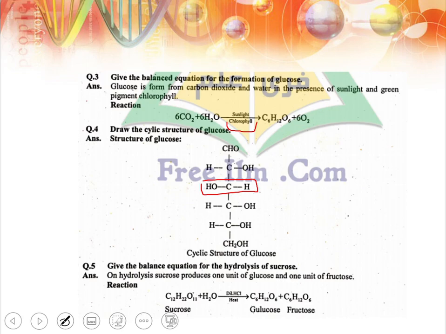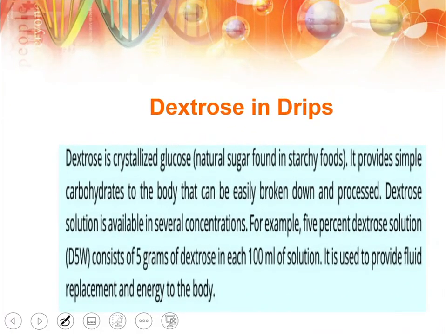Dextrose in drips. Dextrose is a crystallized form of glucose. It provides simple carbohydrates to the body. When our body is running low on glucose, dextrose drips are given. Its solutions are available in different concentrations. For example, 5% dextrose means 5 gram of dextrose is dissolved in 100 ml of the solution to make a glucose drip.